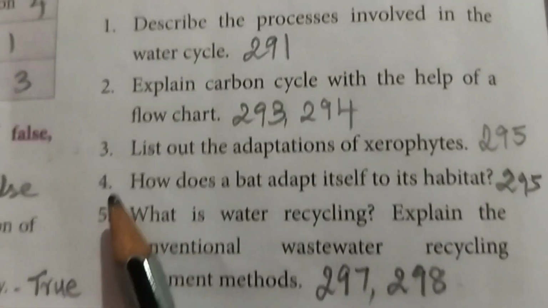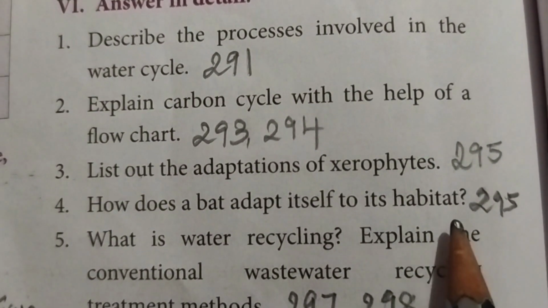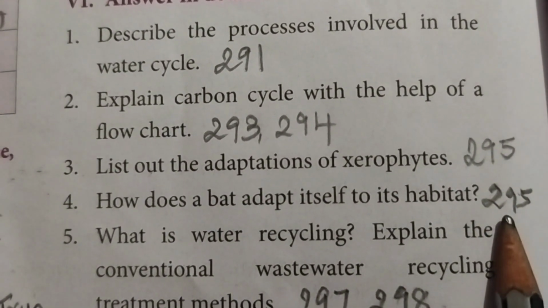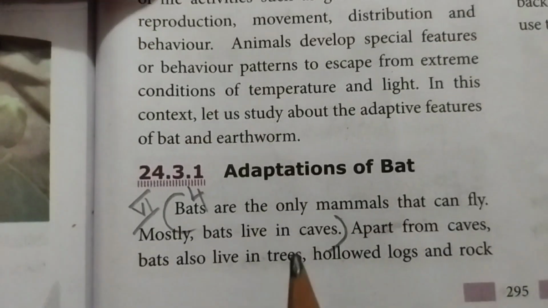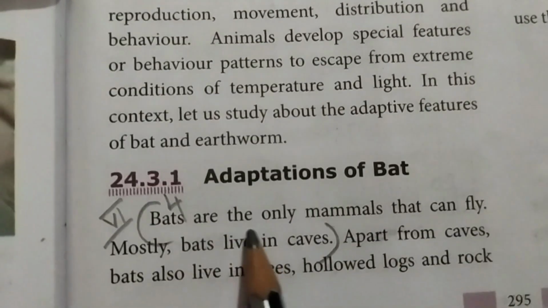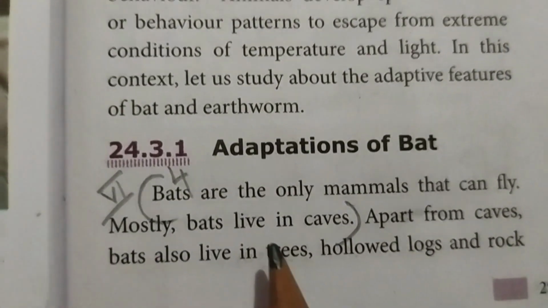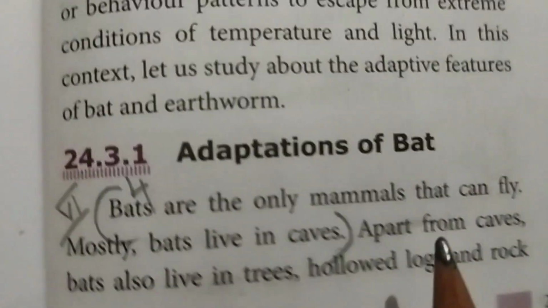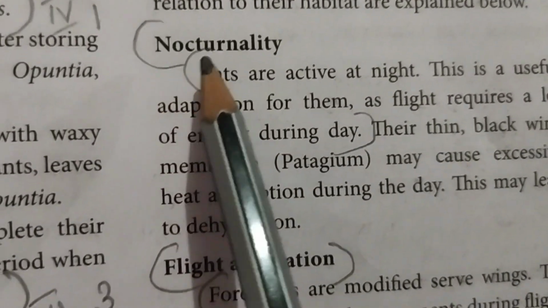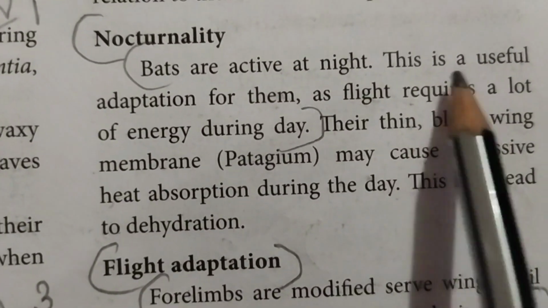Fourth one, how does a bat adapt itself to its habitat? Adaptations of bat. Bats are the only mammals that can fly. Mostly bats live in caves. Next one, nocturnality. Bats are active at night. This is a useful adaptation for them.